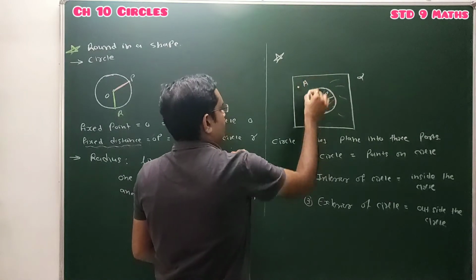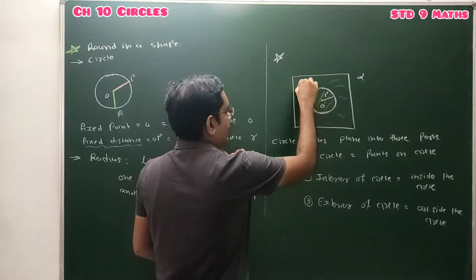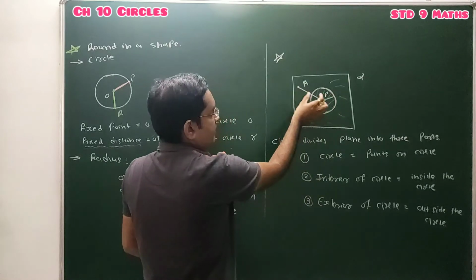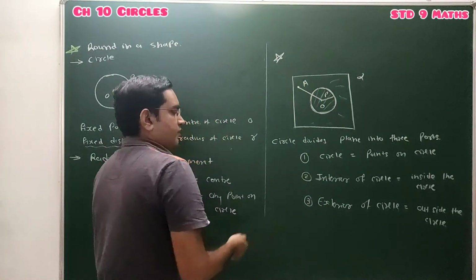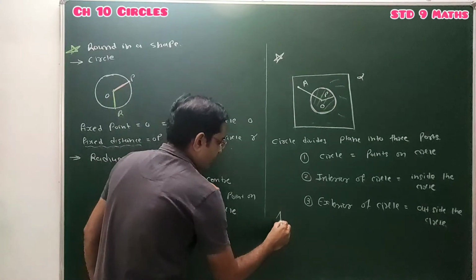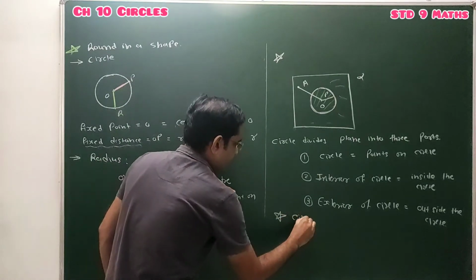For example, suppose this is point A. Measure the distance of this point A from the center. It will be greater than the radius, so this point lies in the exterior of the circle. Done? And one more important concept is the circular region.